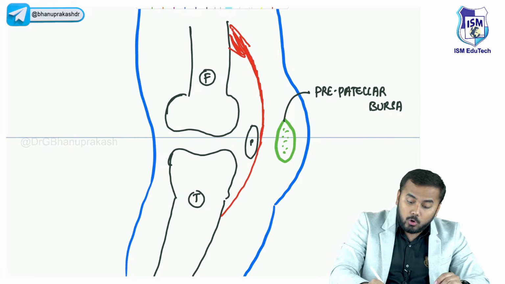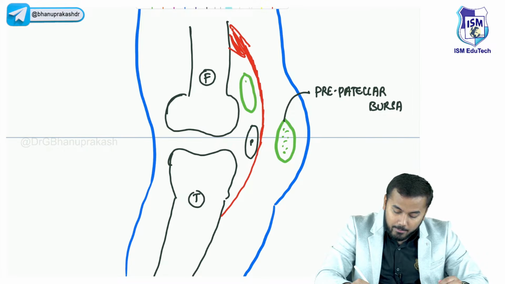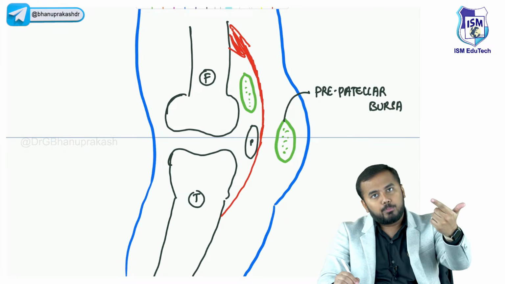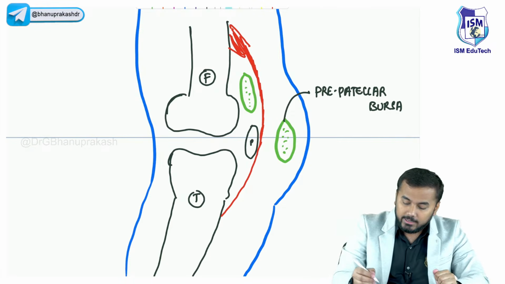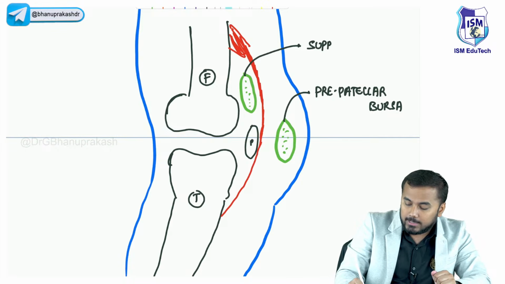Now, if I am drawing a bursa above the patella, look, I am drawing a bursa above the patella. Anything above is called supra. Anything below is called sub or infra. So this bursa over here is called the suprapatellar bursa.